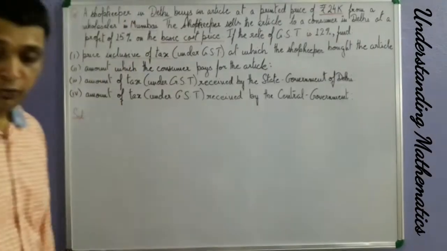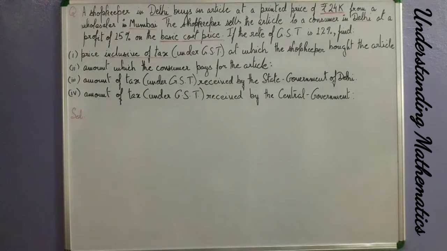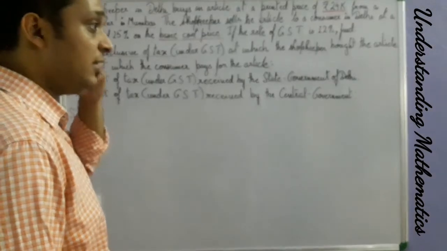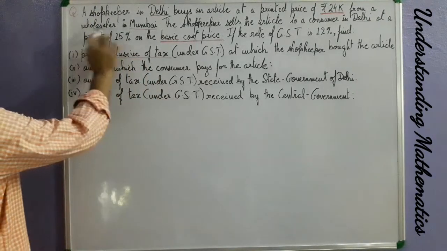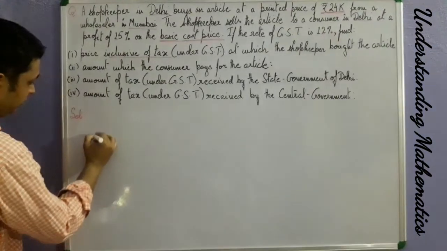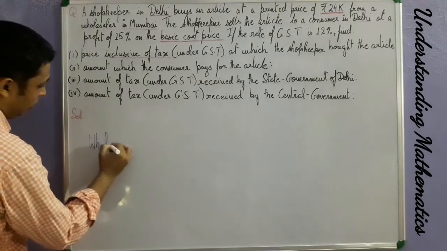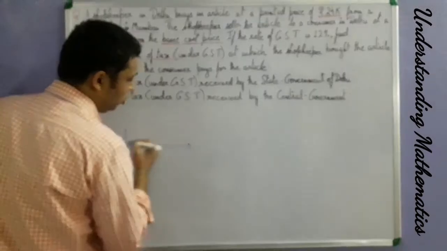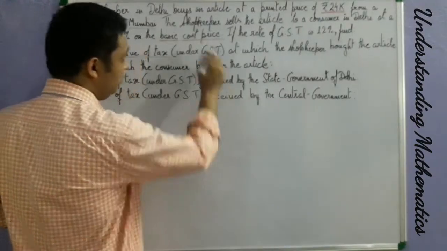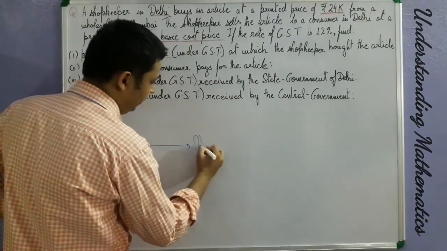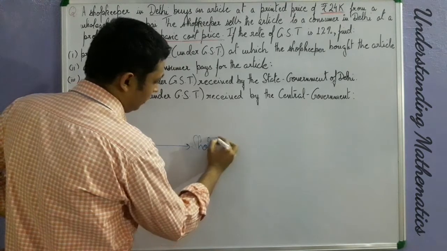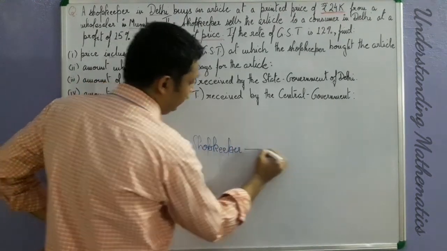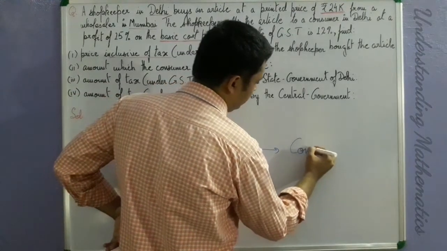You need to understand from where the transaction starts, or from where the business starts. The business starts from the wholesaler, and then it goes to the shopkeeper, and then it goes to us, the consumers.